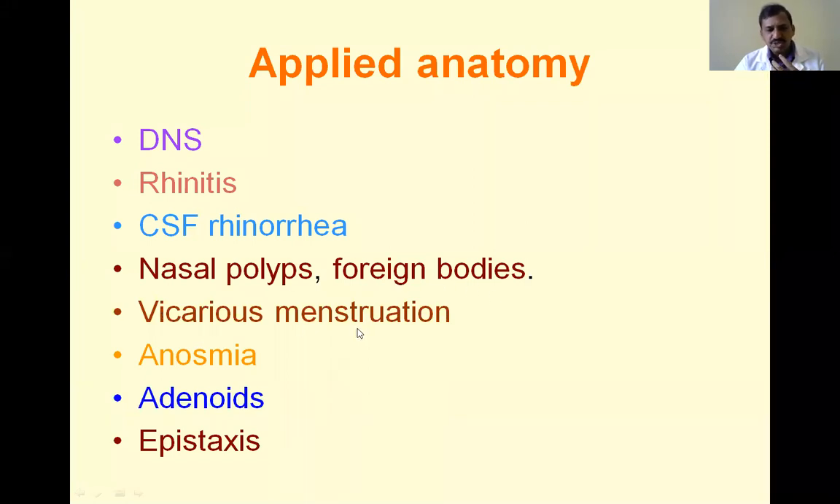Next, vicarious menstruation, which I already discussed. It is due to the presence of erectile tissue in the lamina propria of the nasal mucosa. The functions of this erectile tissue are under the control of the sex hormones, so during the menstrual cycle there are chances of bleeding from the nose, which is called vicarious menstruation. And anosmia, that is the loss of smell sensation.